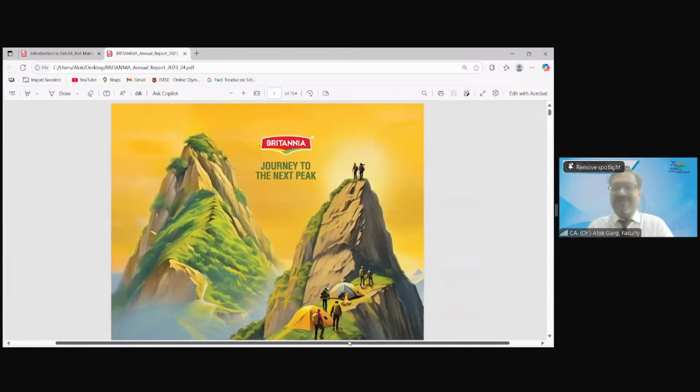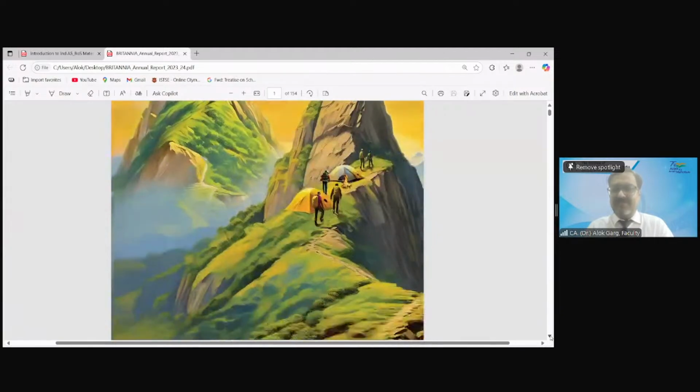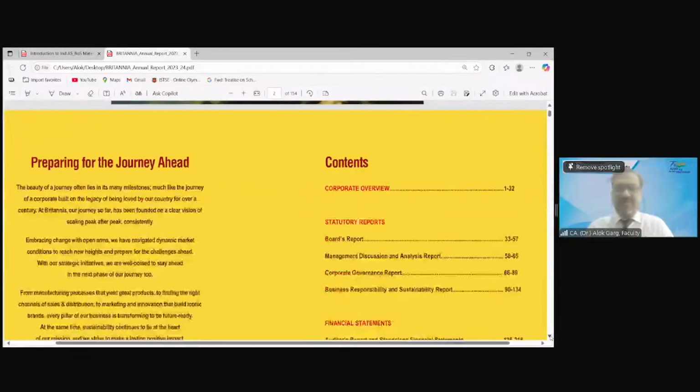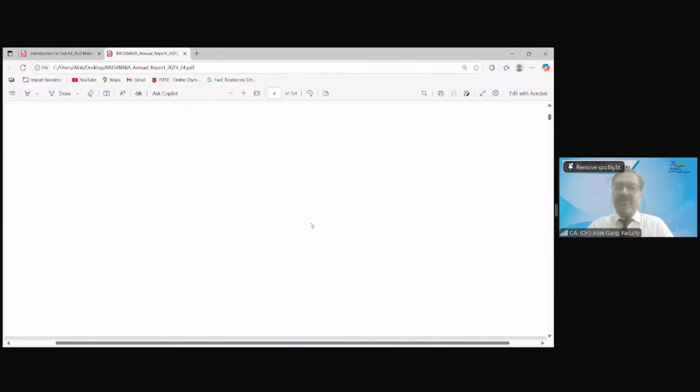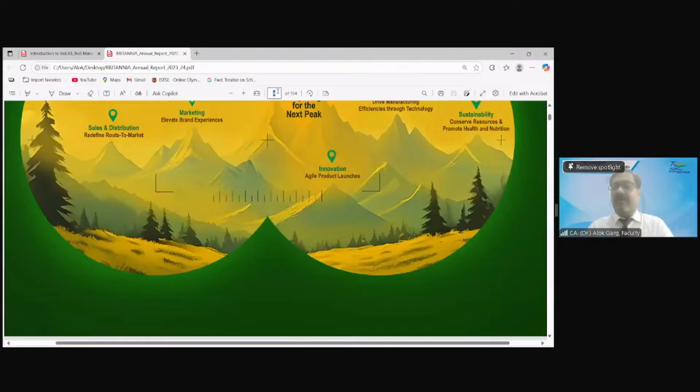Britannia Industries Limited. Have you ever eaten the biscuits of Britannia Industries Limited? Many times, I had it this morning also. So let me show you the financial statement of Britannia Industries Limited.